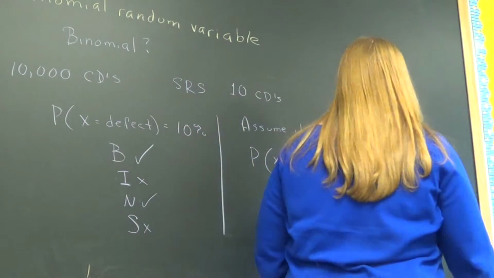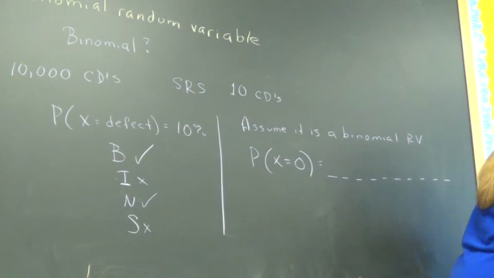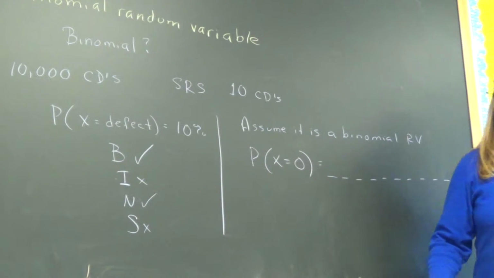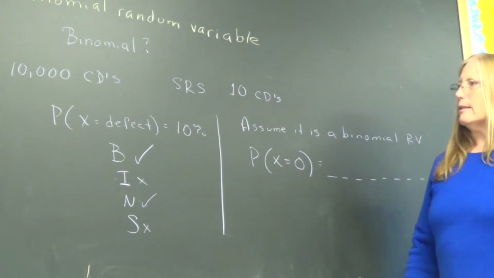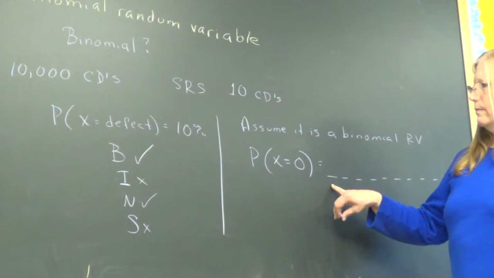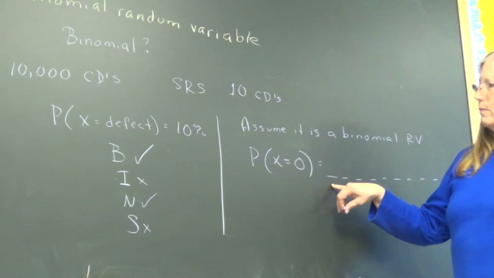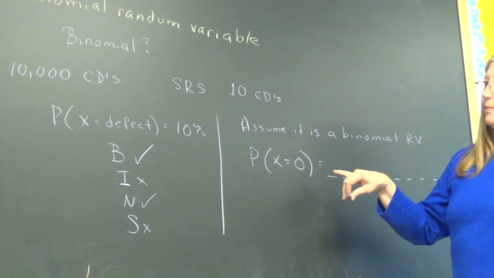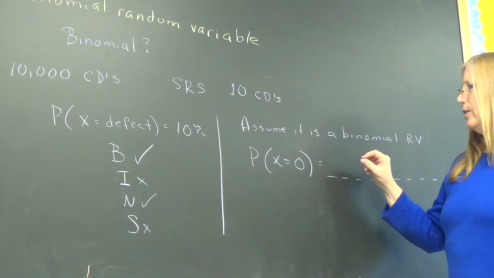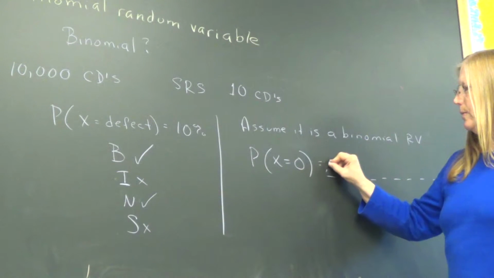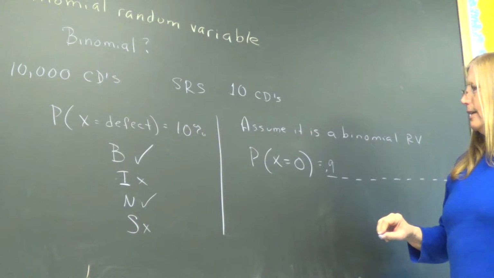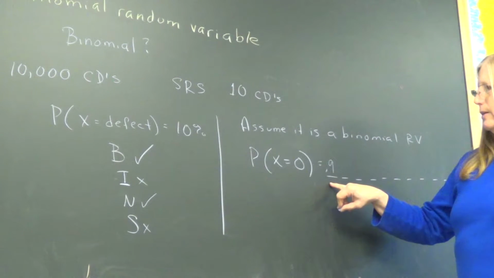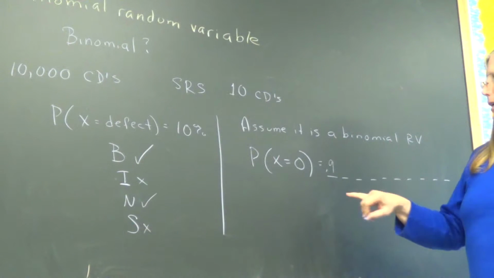MD? I guess 0.9. Let's say there's no defects, so the first one would be 0.9, right? Because 0.1 is when there is a defect, so 0.9.